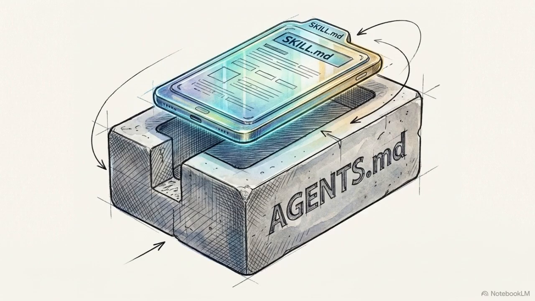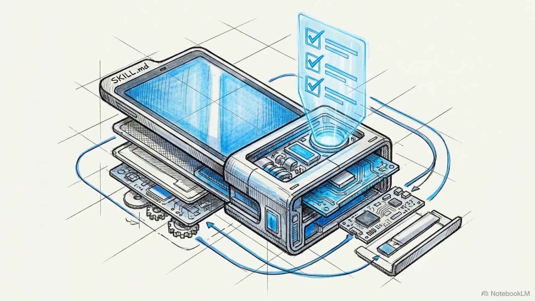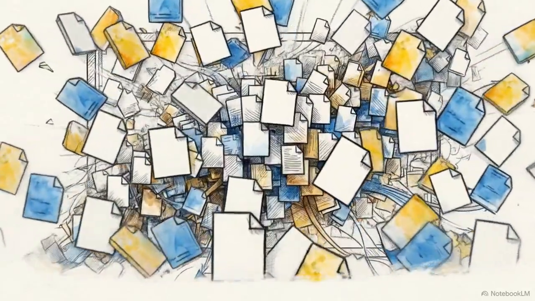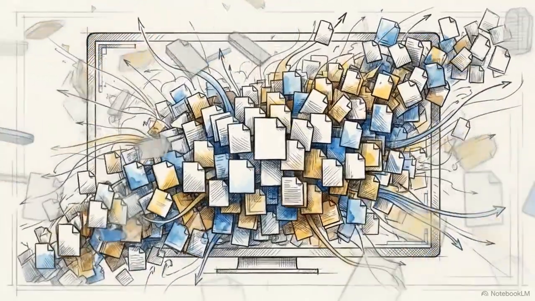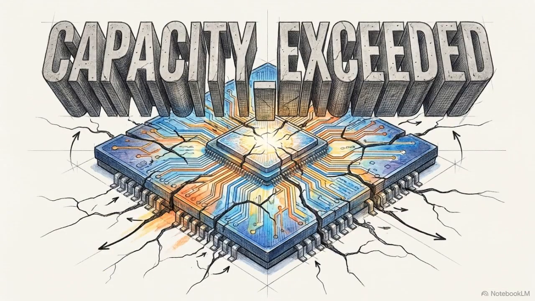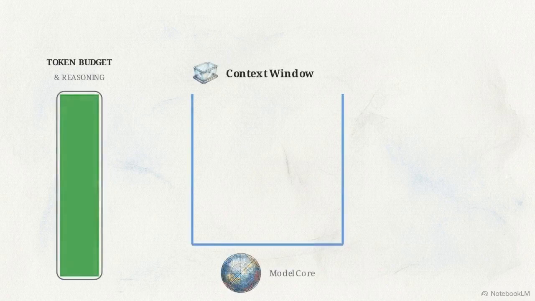While agents.md provides persistent project context, developers use skill.md files to define task-scoped workflows. These are highly specialized instructions, like a specific code review checklist, loaded only on demand. The most common architectural error is attempting to solve every new capability gap by writing another Markdown skill file. This unbounded accumulation of text creates a vulnerability known as context debt.